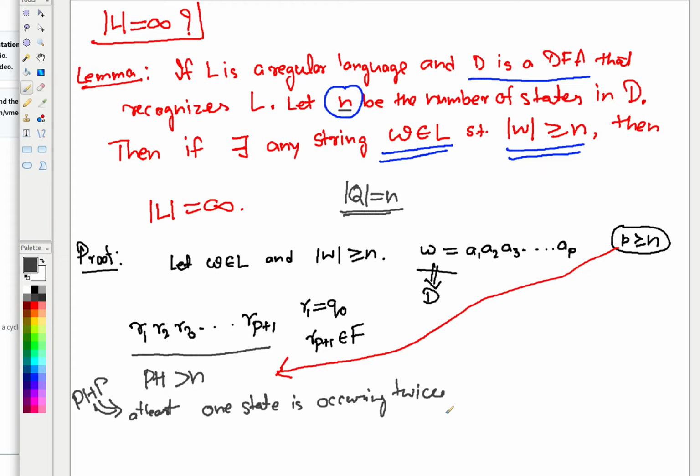So if it is true, then you can say that let some Ri be equal to Rj for i less than j, right? So basically you are saying that some Ri index is equal to Rj index as per this state, for some i less than j. So let me write how it looks overall in the sequence form.